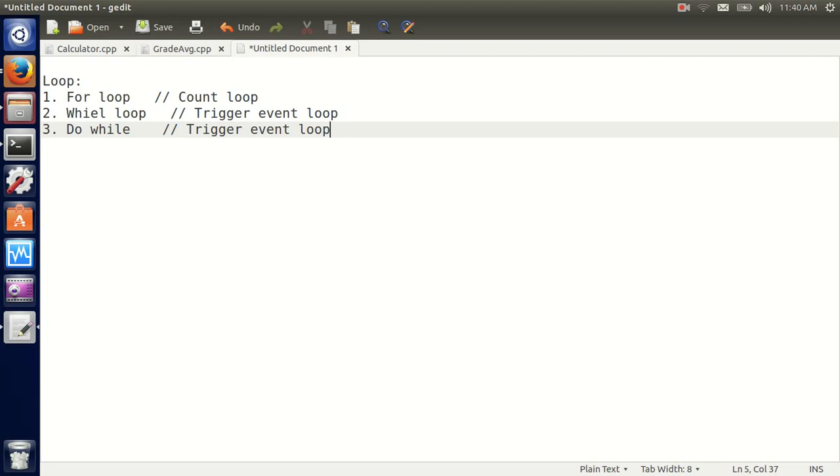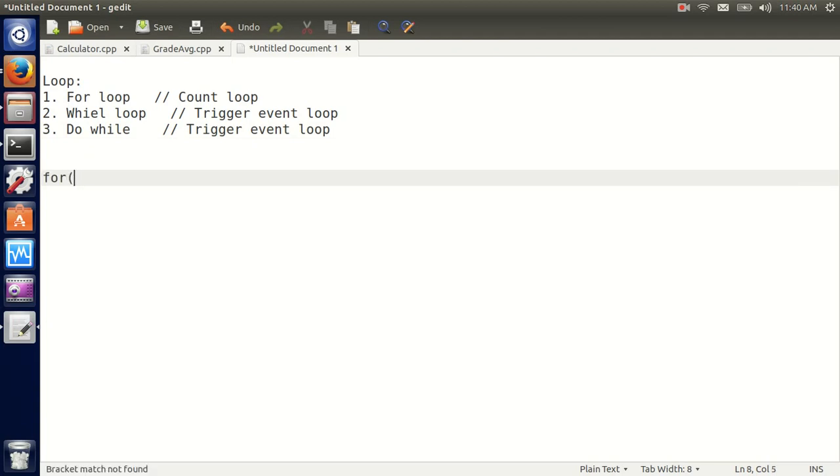trigger or an event, something happens, until what? The user presses K on the keyboard, until the grade equals 100, until something is gonna trigger it. So we don't know how many times exactly it's gonna loop before it starts looping. So that's why they call it trigger event, and that's why this is a count loop. We know how many times it's gonna loop, and this is the main structure for the loops.